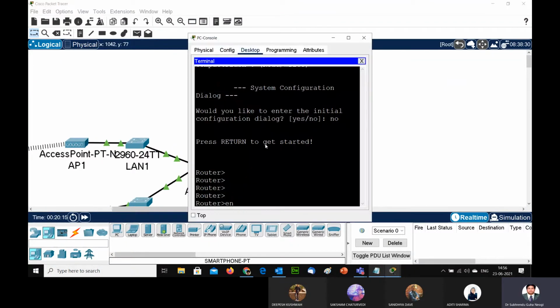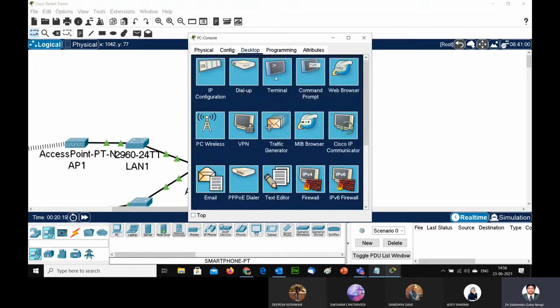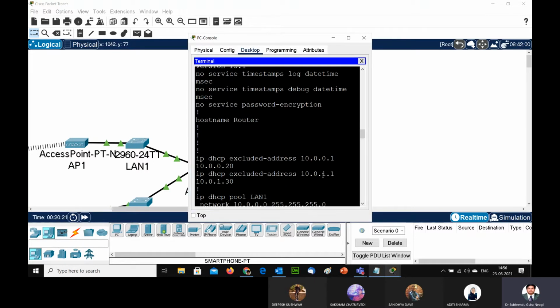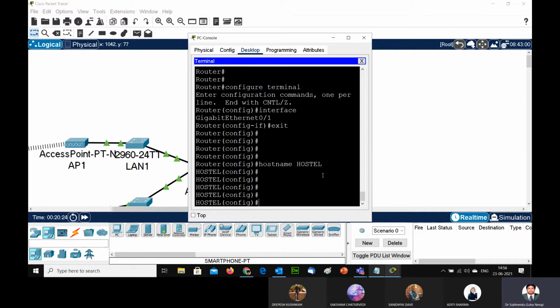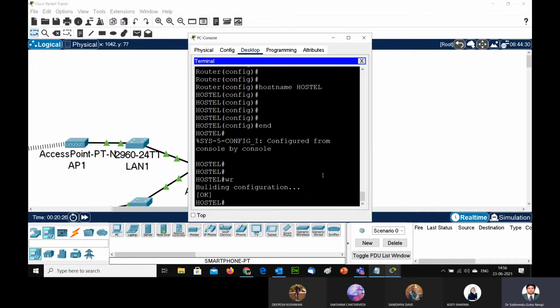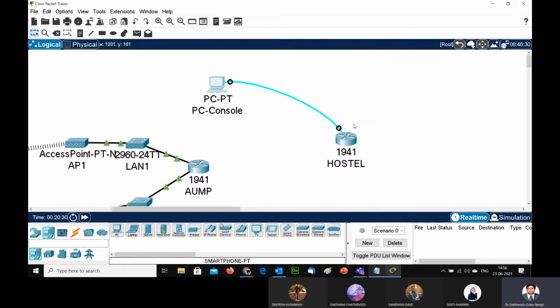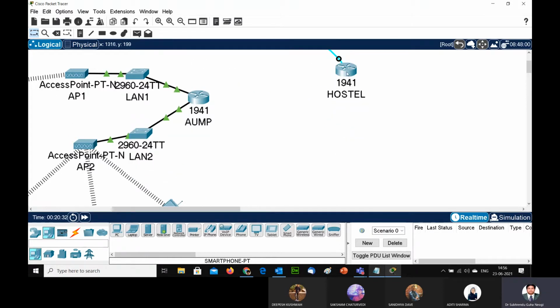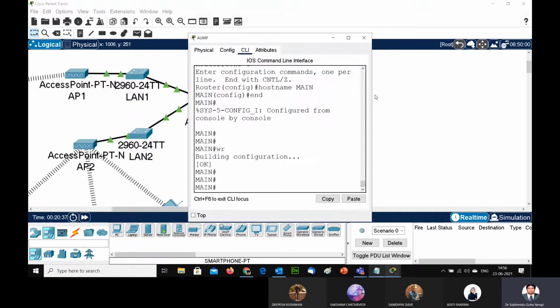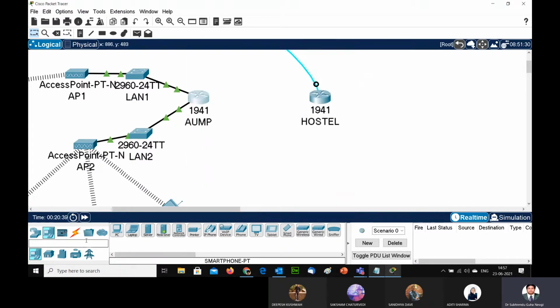Now you can go and see the configuration of this device, terminal, okay, and finally you can go and see. Okay, so today I will be covering a little security part of it. So this is my hostel router. Now I have to create a connection in between these two routers. So what can I do? I can create an optical fiber cable connection, gigaport 010 to gigaport 010.